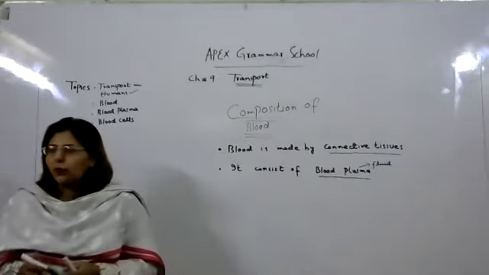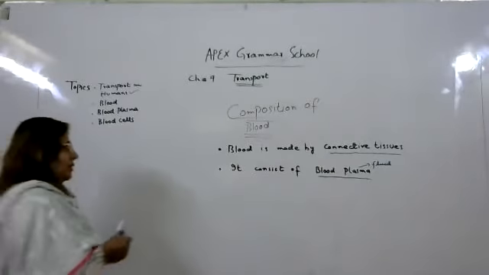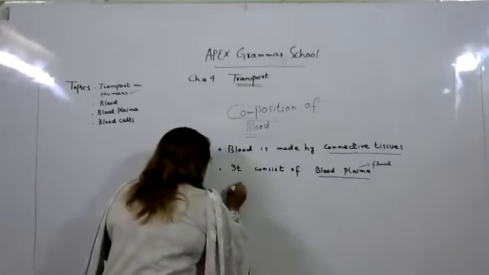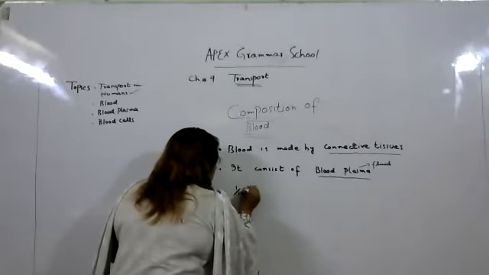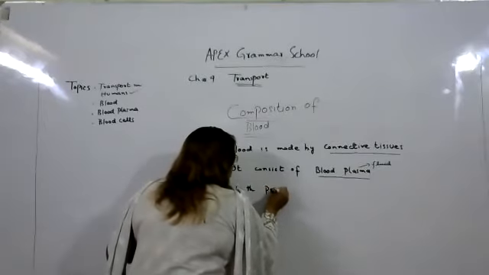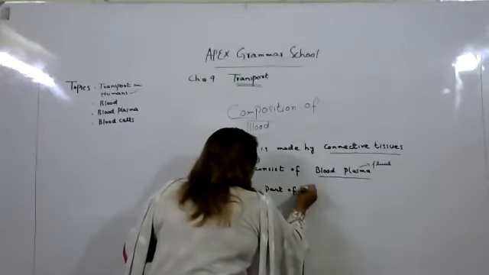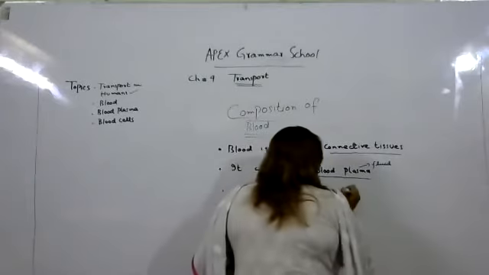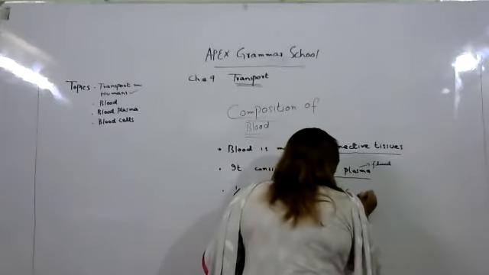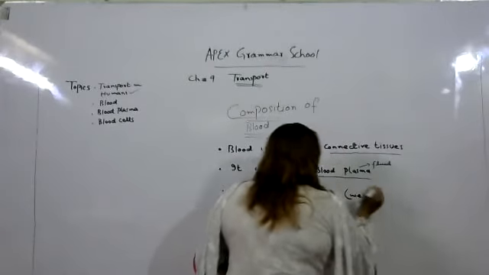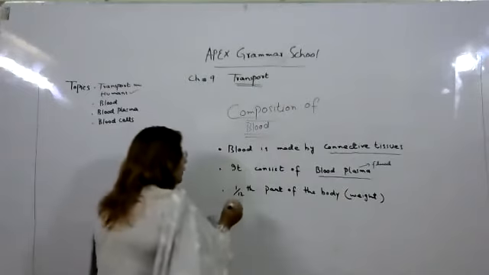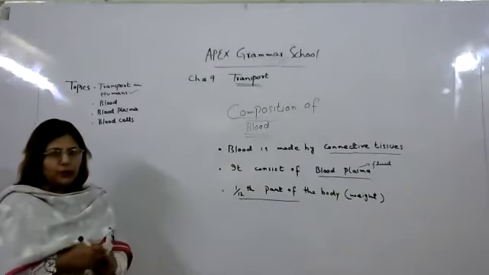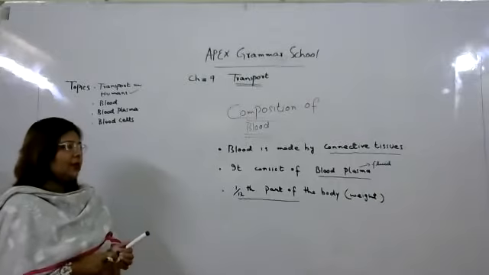Okay, and the third important thing is its weight. Its weight is about 1/12 part of the body. So what is the weight of blood in our body? It is about 1/12 part of our body. This is the weight of blood inside the body.